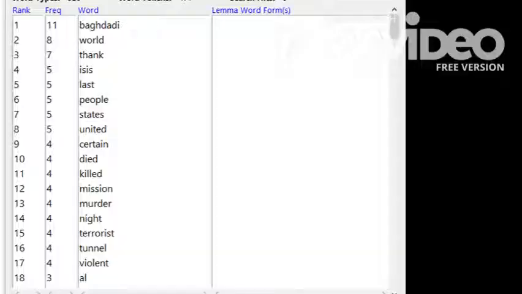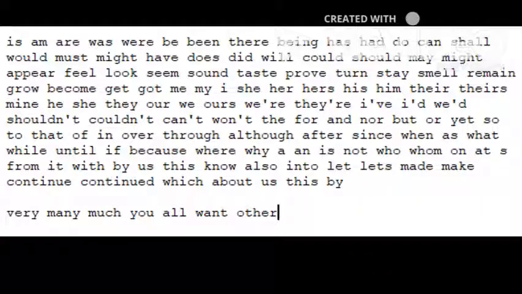Let's examine the frequency of words used by President Donald Trump in his speech about the death of Abu Bakr al-Baghdadi. One important note: it was necessary to include additional stop words after I ran Trump's speech through AntConc, as they were included in the top 10 rankings for frequency. Here are the original stop words I devised. Those listed after the text break are the words I needed to add.